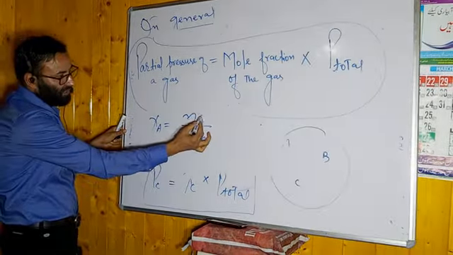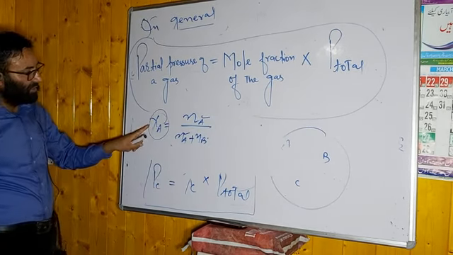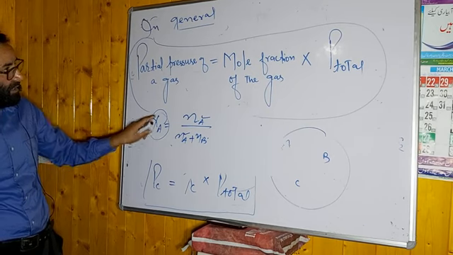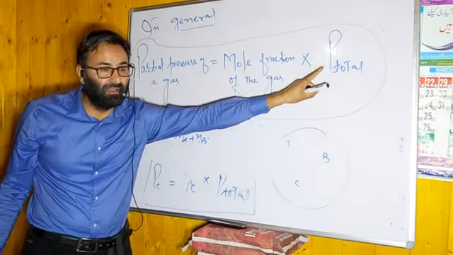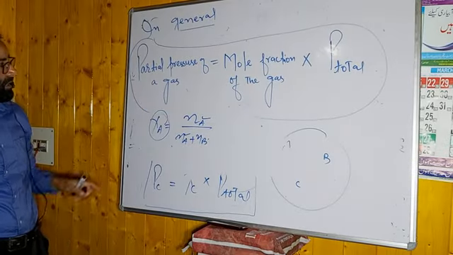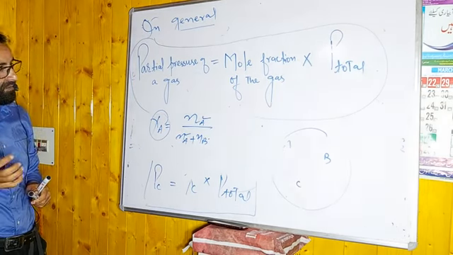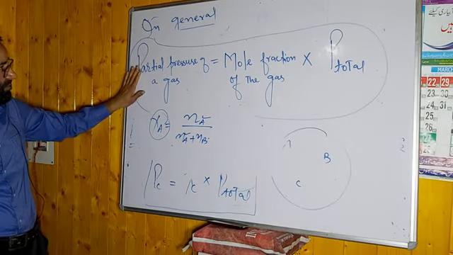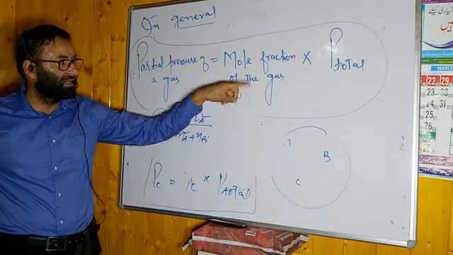When you know the number of moles of A, B and C, you can calculate mole fraction of A. When you know the mole fraction of the gas, P total will be given, you can calculate the partial pressure of the gas. Remember this point. This is a very important formula you have to remember. Partial pressure of a gas किसके बराबर होता है? Mole fraction of the gas into the P total.